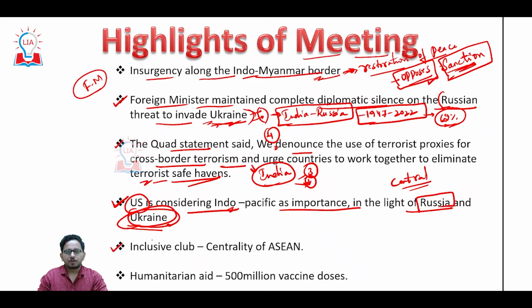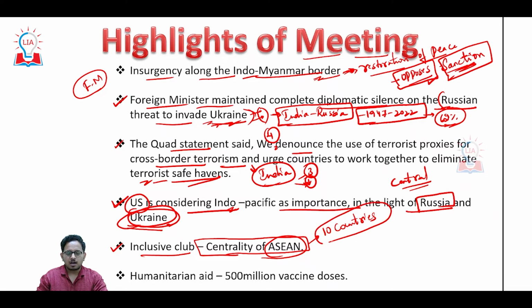Next, for the first time, Quad members talked about an inclusive club, and they spoke of the centrality of ASEAN countries when it comes to the prosperity of the Indo-Pacific. ASEAN is a group of 10 Southeast Asian countries, and these 10 small countries are said to play an important role when it comes to the prosperity and security of the Indo-Pacific.